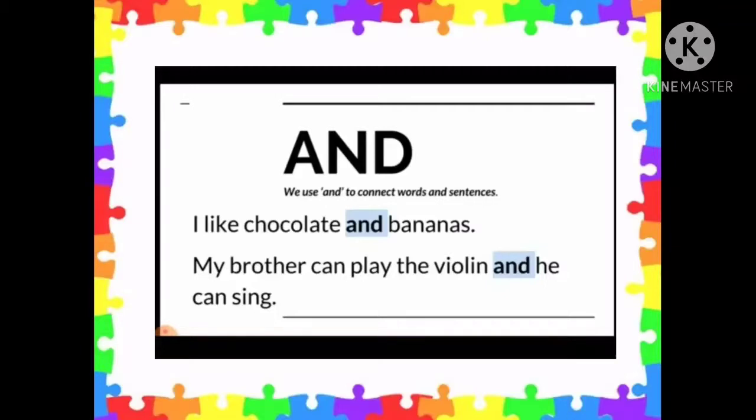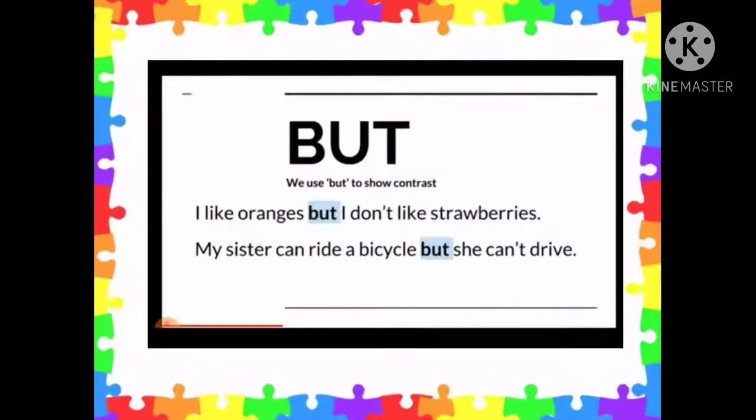So here chocolate and bananas are being joined with the conjunction and. Next sentence is, my brother can play the violin and he can sing. So here also two sentences, my brother can play the violin and he can sing, are joined with the conjunction and.